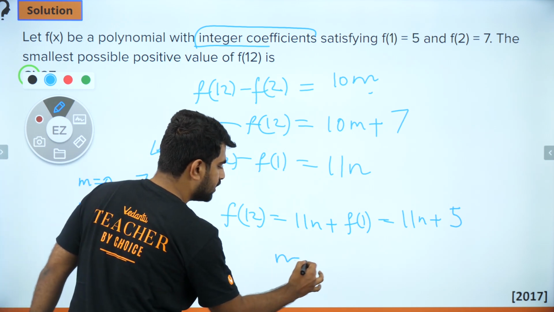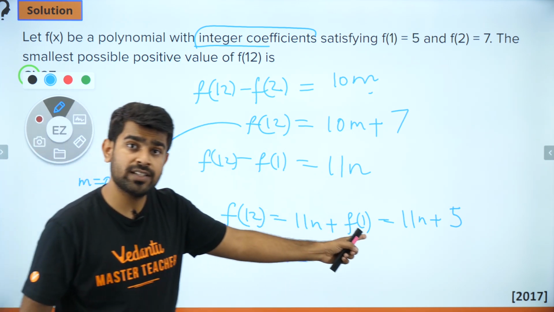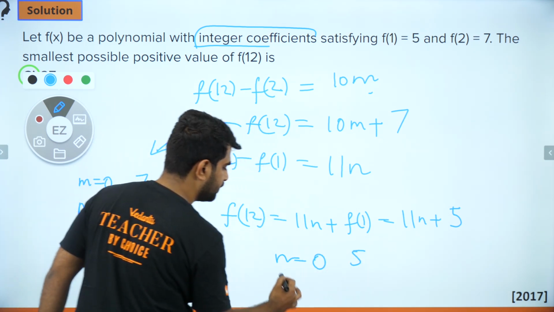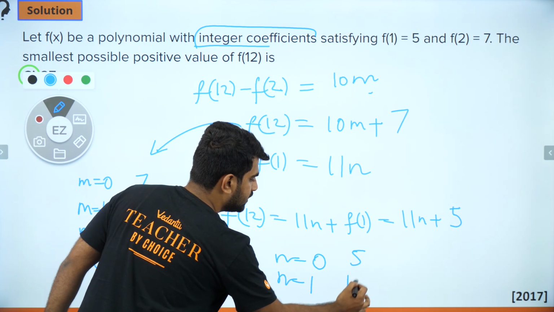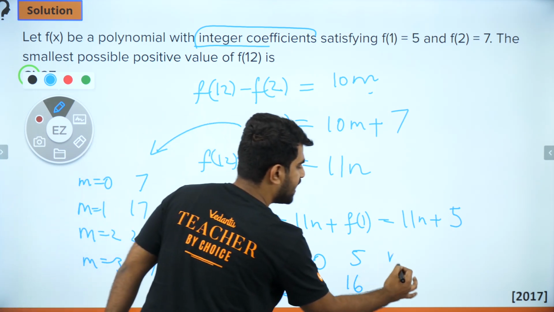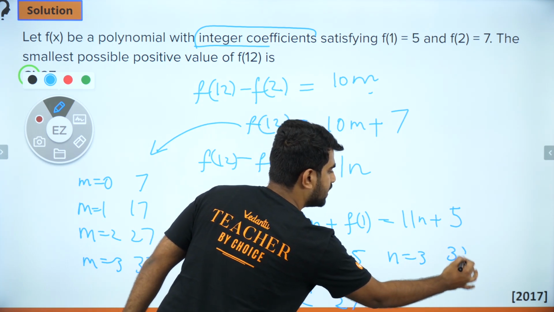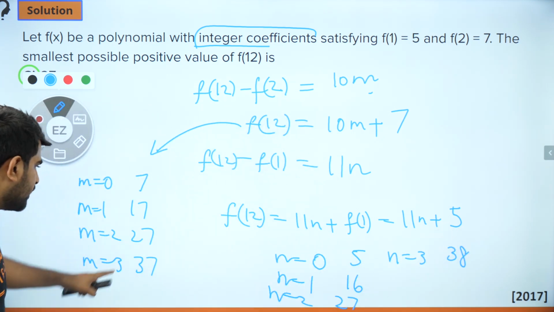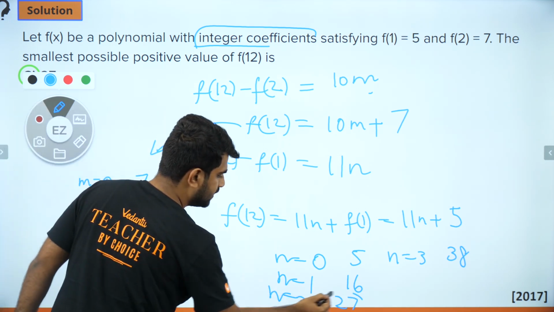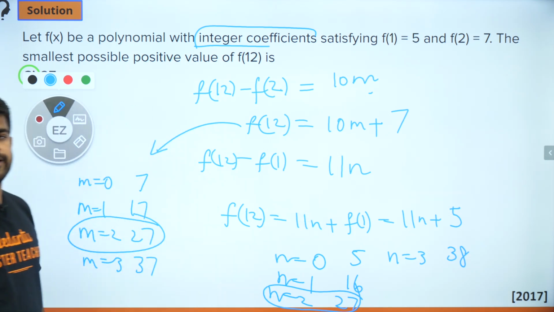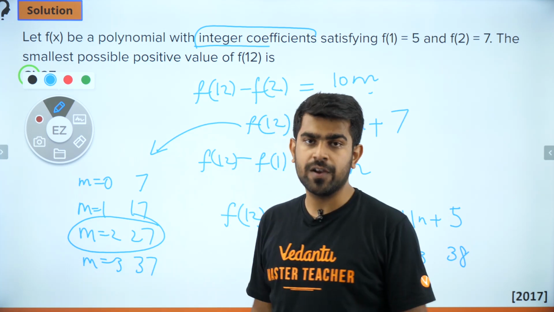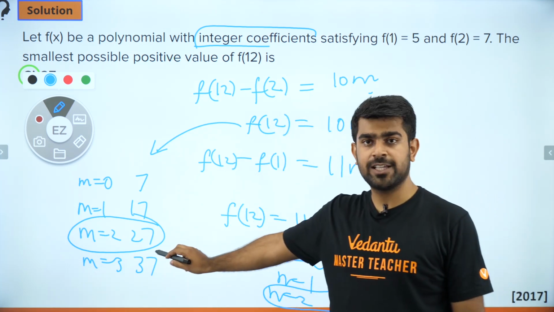If I put n as minus 1, it is negative. So I start from 0. If n is 0, I get 5. If n is 1, I get 16. If n is 2, I get 27. If n is 3, I get 38. But wait a minute, there is one common value. What is that? That common value is going to be the lowest positive possible value of f of 12, which is 27.